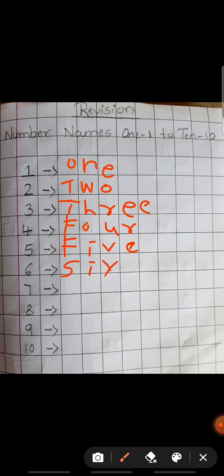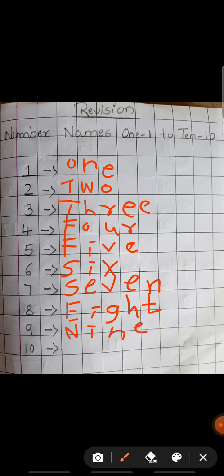Next, S-E-V-E-N, 7. E-I-G-H-T, 8. N-I-N-E, 9.